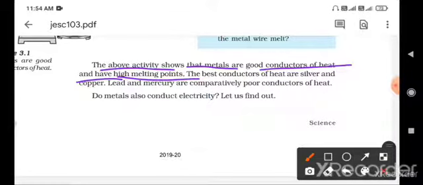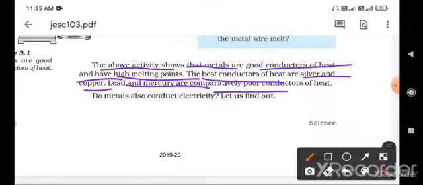The best conductors of heat are silver and copper. Remember that. One more question comes here: write examples of best conductors of heat, and you can write silver and copper. Silver and copper are the best conductors, and lead and mercury are comparatively poor conductors of heat.